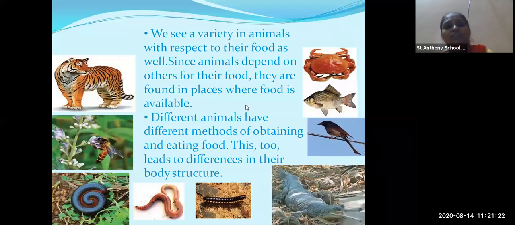They are having their food different. All the animals are not feeding on the same type. All the animals are depending on different types of food. Different animals, different methods of obtaining and eating food. The eating method is also different. Some insects suck the nectar. Some tear the animal and eat the flesh, while some live on liquid. So there is difference in all the body structure. Okay.